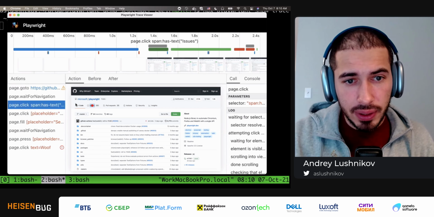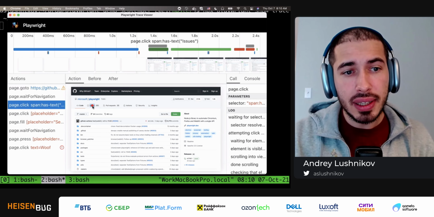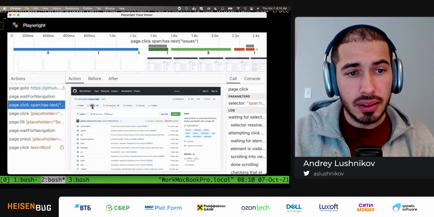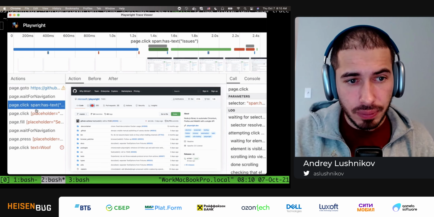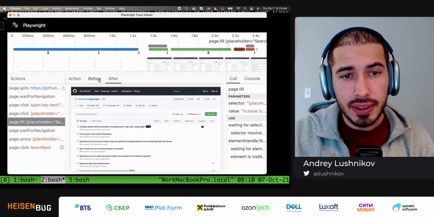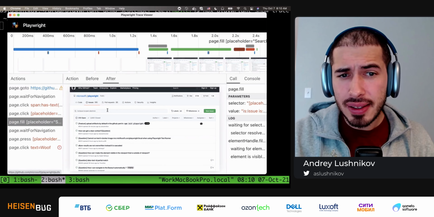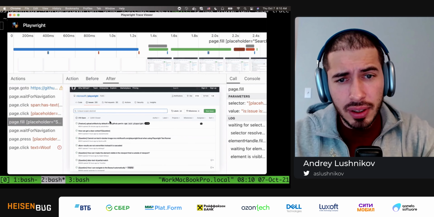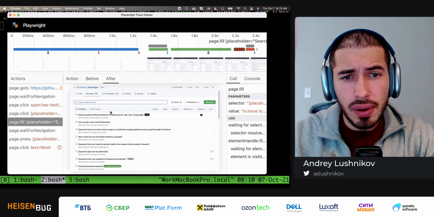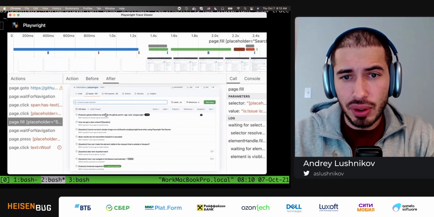For the click, for example, I can even see a red dot. This is where Playwright will click as it performs the action, and this is pretty cool. For fill, I can see before and after. Before was empty and after has some text. Did I say that these are actual DOM snapshots? So I can scroll this page, all CSS animations actually work, and here's an input field where I can even type, because this is DOM.